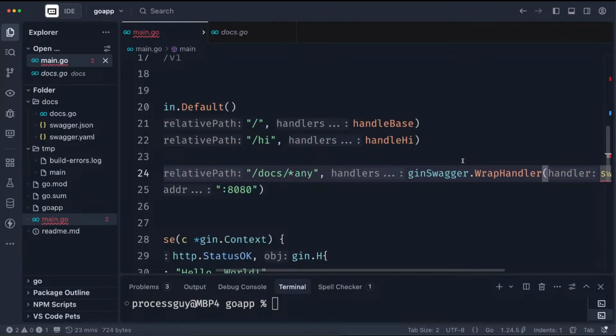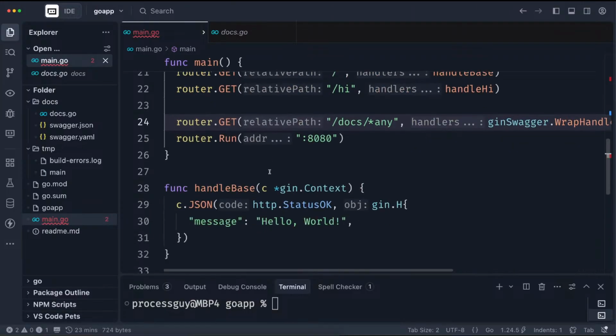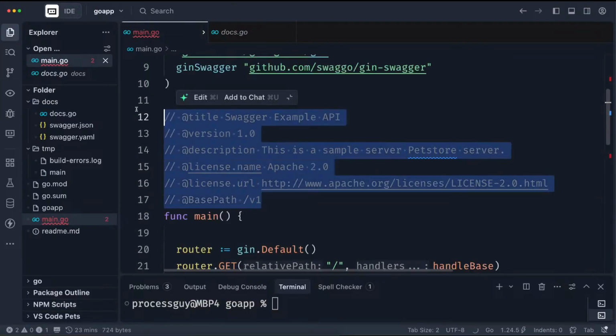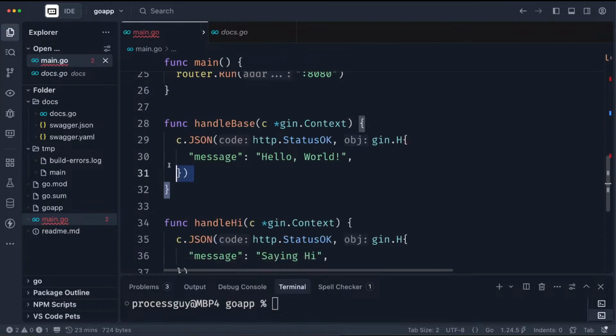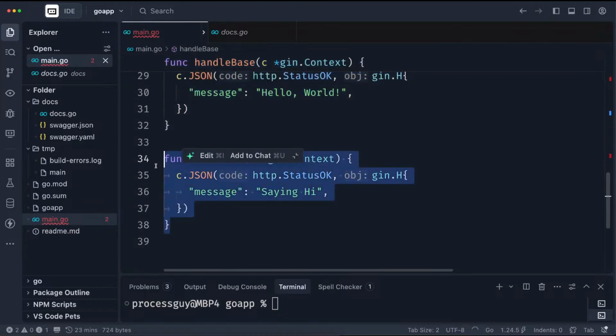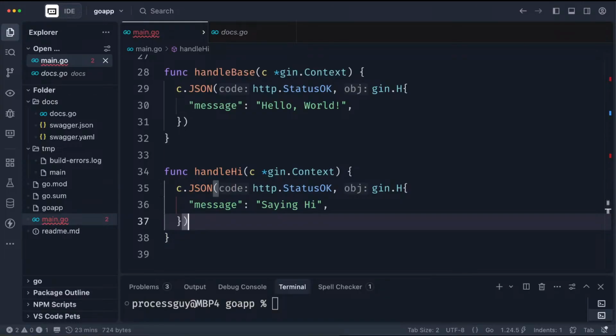Okay, so we'll get to this later, but I want to make sure that I've documented. This is just one documentation. You are supposed to document this one as well, and this one as well. So let me document the base part.